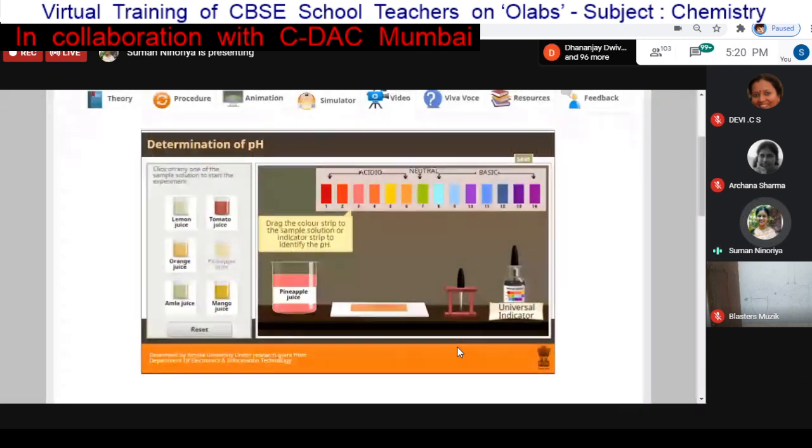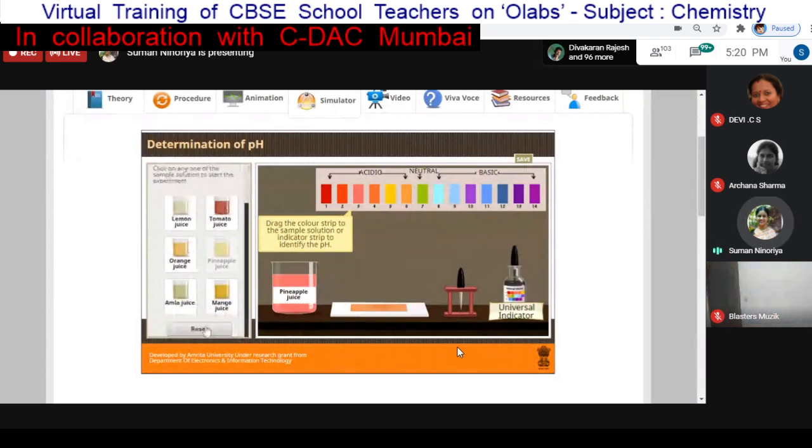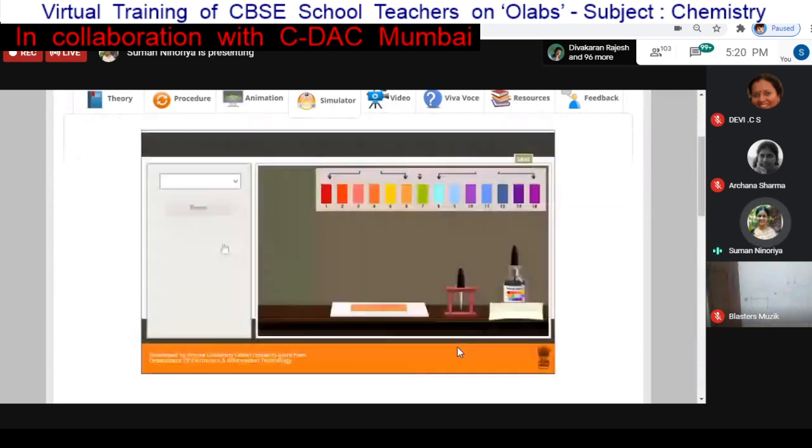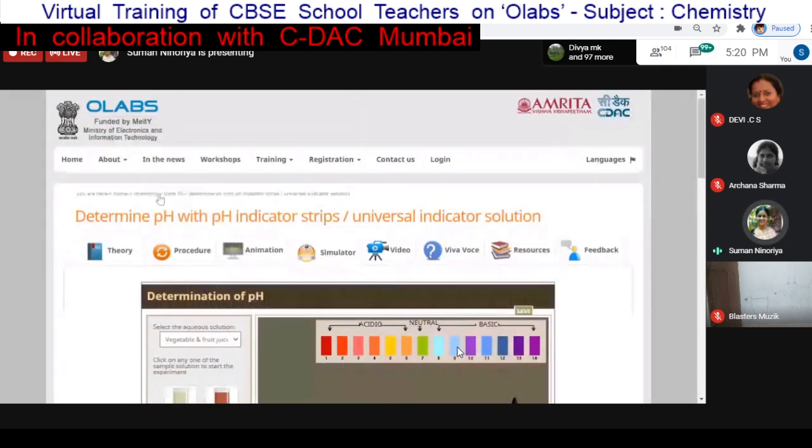So in this way we can do this activity, and different variations we can try out, because we can select the options from the left hand side. So basically we need to do the reset because we want to select a different item again. So this was another activity. Now we will move towards class 11th and 12th.